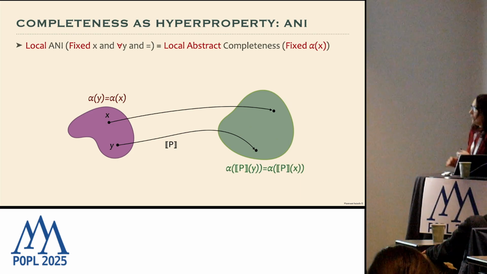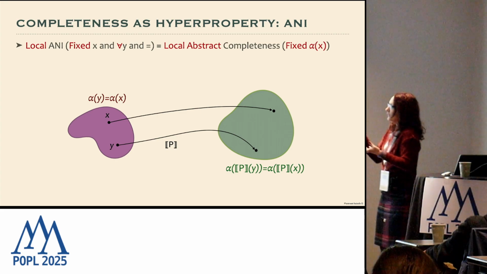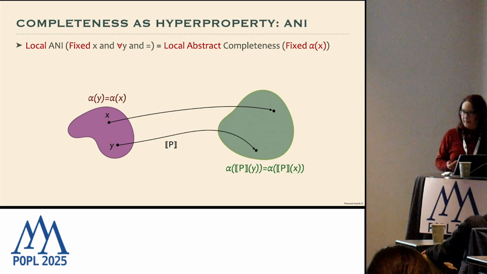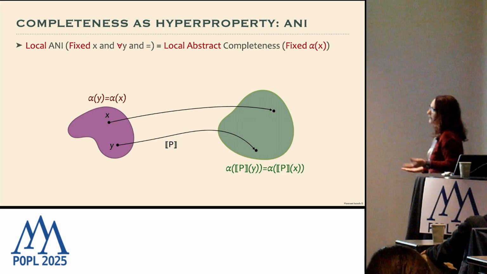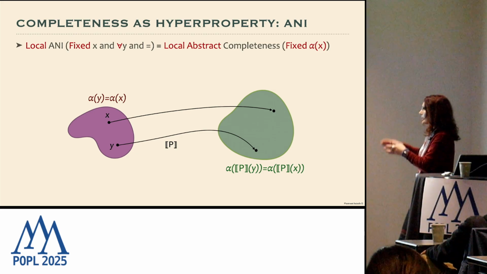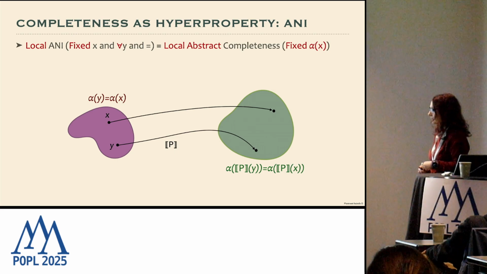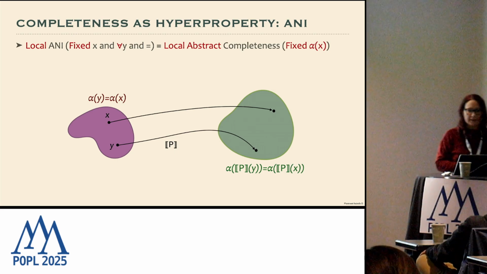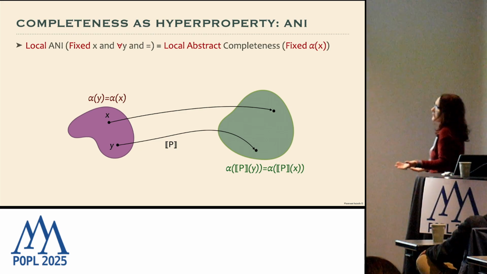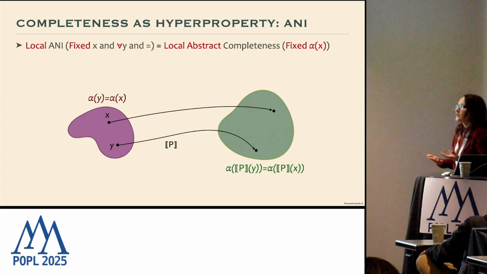So we decided to investigate what is the meaning of requiring the relation of absolute interference only on a fixed x, allowing y to be universally quantified, clearly only in the set of all the elements with the same abstraction. And requiring that the output must share the same property as before. This is a new notion, and it doesn't correspond to absolute interference because we change the quantification, but also it doesn't correspond to local completeness as it was introduced in the literature.